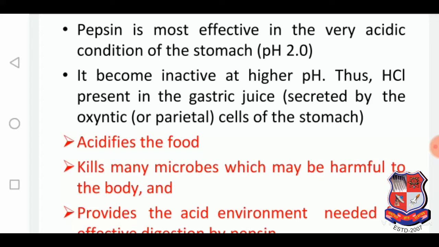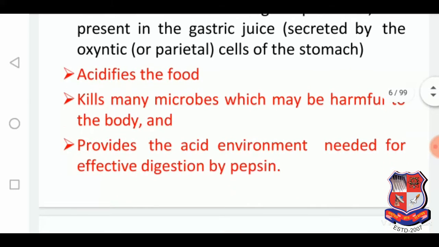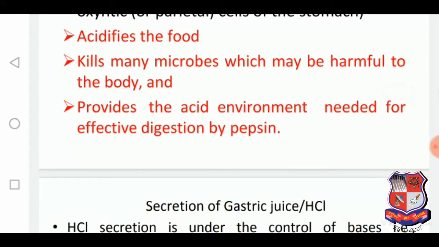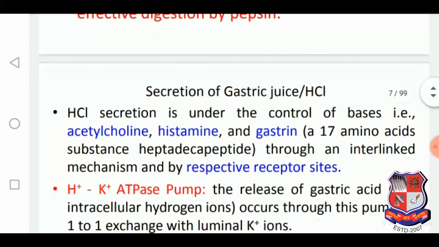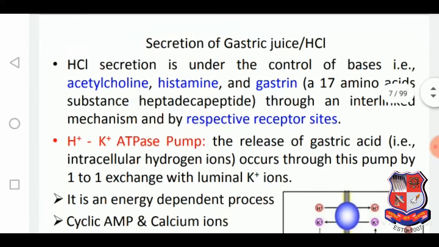Thus HCl present in the gastric juice is secreted by the oxyntic or parietal cells of the stomach. That HCl's function is to acidify the food, and it also kills the microbes which may be harmful to the body, and that acid provides the acidic environment which is needed for effective digestion by pepsin. So secretion of gastric juice and HCl are very essential.